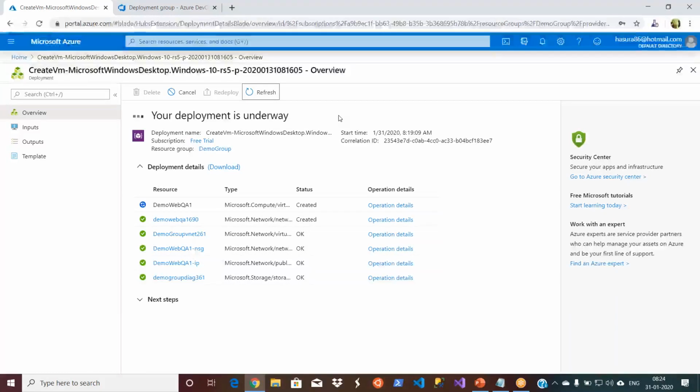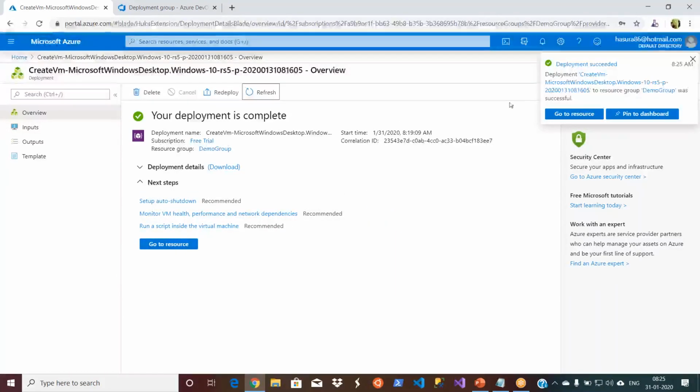Basically, when we are hurried, it will not finish. It's taking more time.